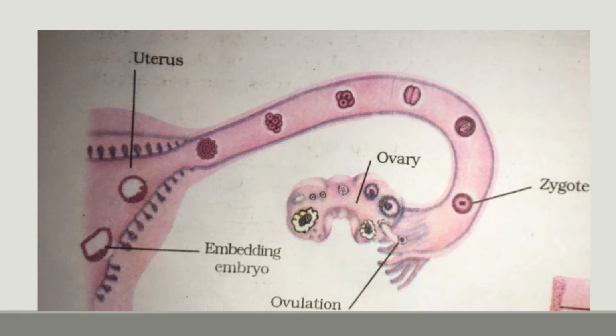Nucleus of sperm and that of ovum ये फ्यूज होके बन जाते हैं zygote. And zygote develops to form an embryo which in turn develops into a fetus.